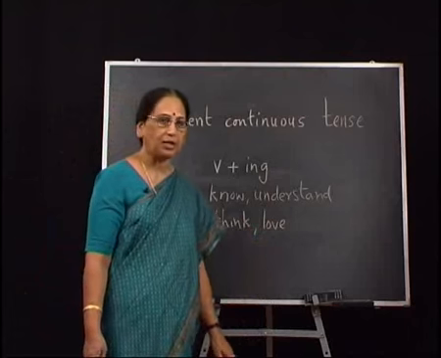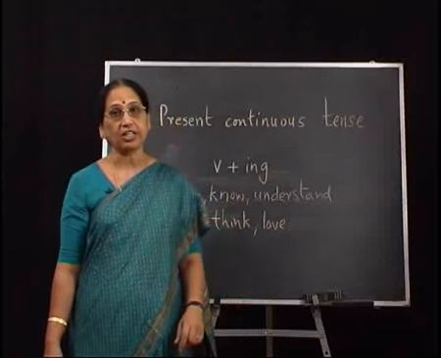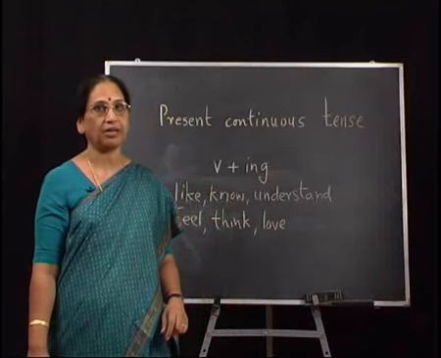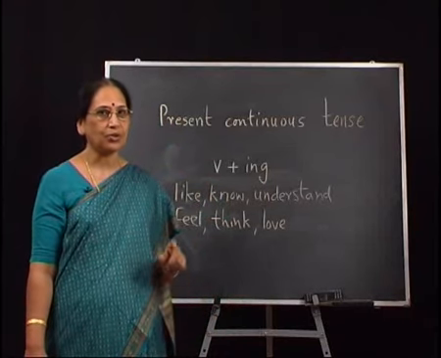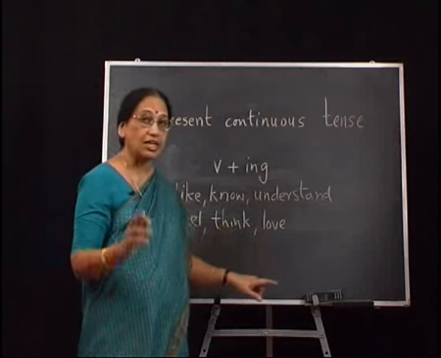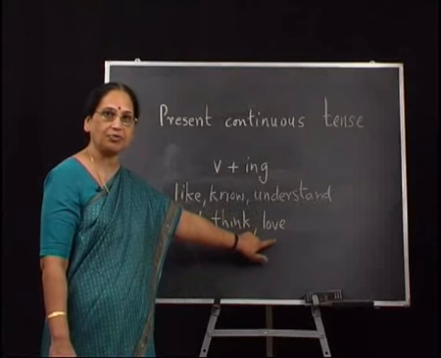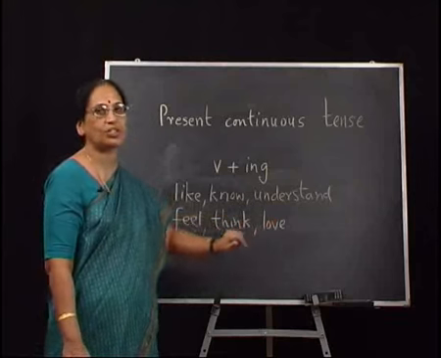You will probably wonder why I have included love even though you have an advertisement which says I am loving it. You cannot use loving in the sense, it is an ungrammatical sentence. You cannot use love because it is a verb of perception, and you cannot use it in that form.